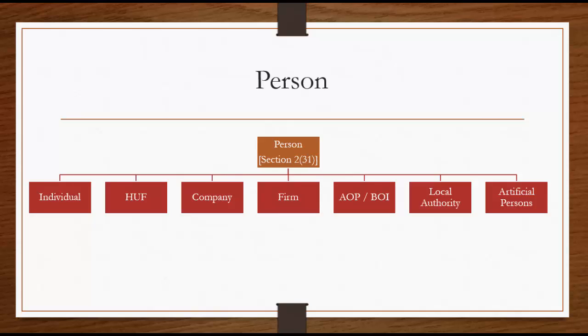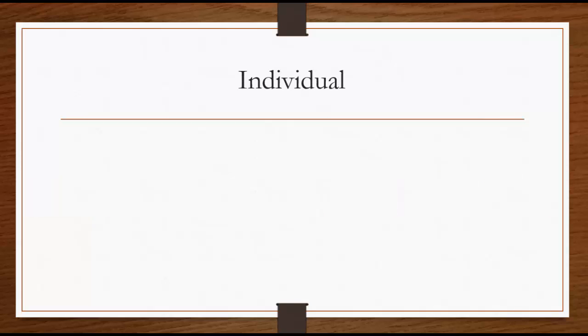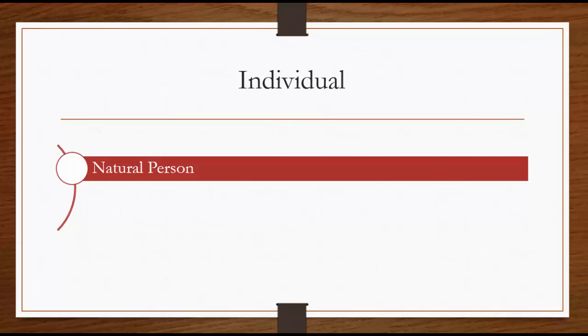In the previous session, we have seen the inclusive definition of person, where we have seen a list, and that list starts with individual. So in this session, let us understand who is an individual and what is HUF. So who is an individual? The term individual means only the natural person, that is, human being.